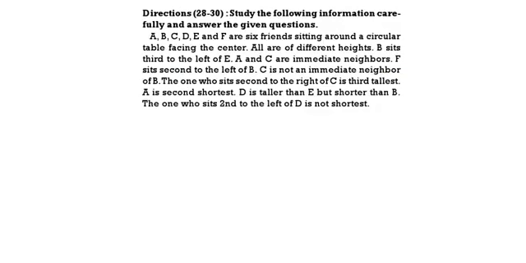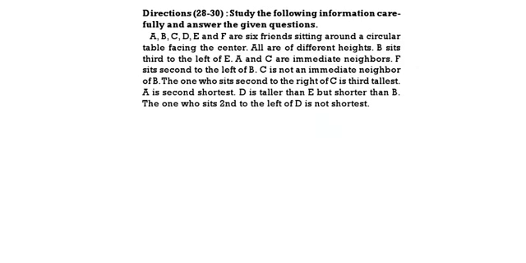Questions 28 to 30. Study the following information carefully, then answer the questions. A, B, C, D, E, F are sitting around a circular table facing the center. All of them are different heights. B is sitting third to the left of E. A and C are immediate neighbors. F is sitting second to the left of B. C is not the neighbor of B. The one who sits second to the right of C is third tallest. A is second tallest. D is taller than E but shorter than B. The one who is sitting second to the left of D is not the shortest.